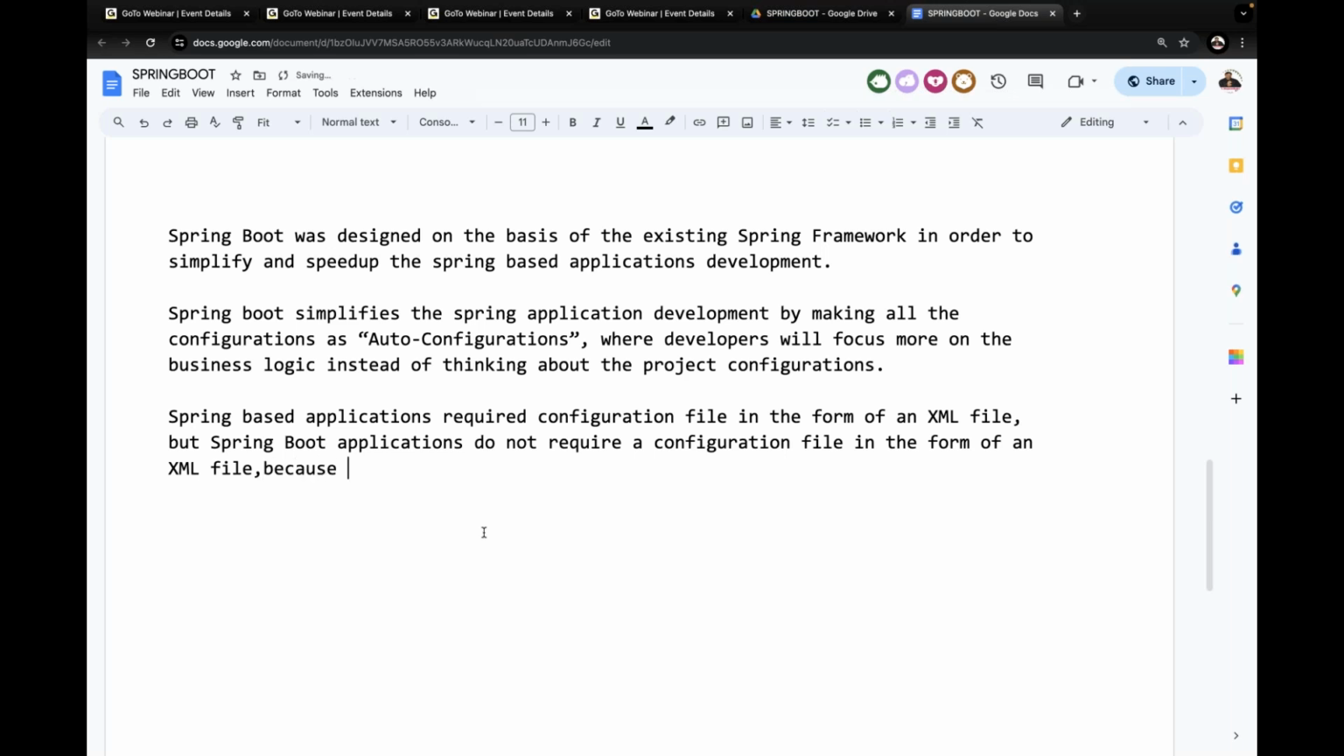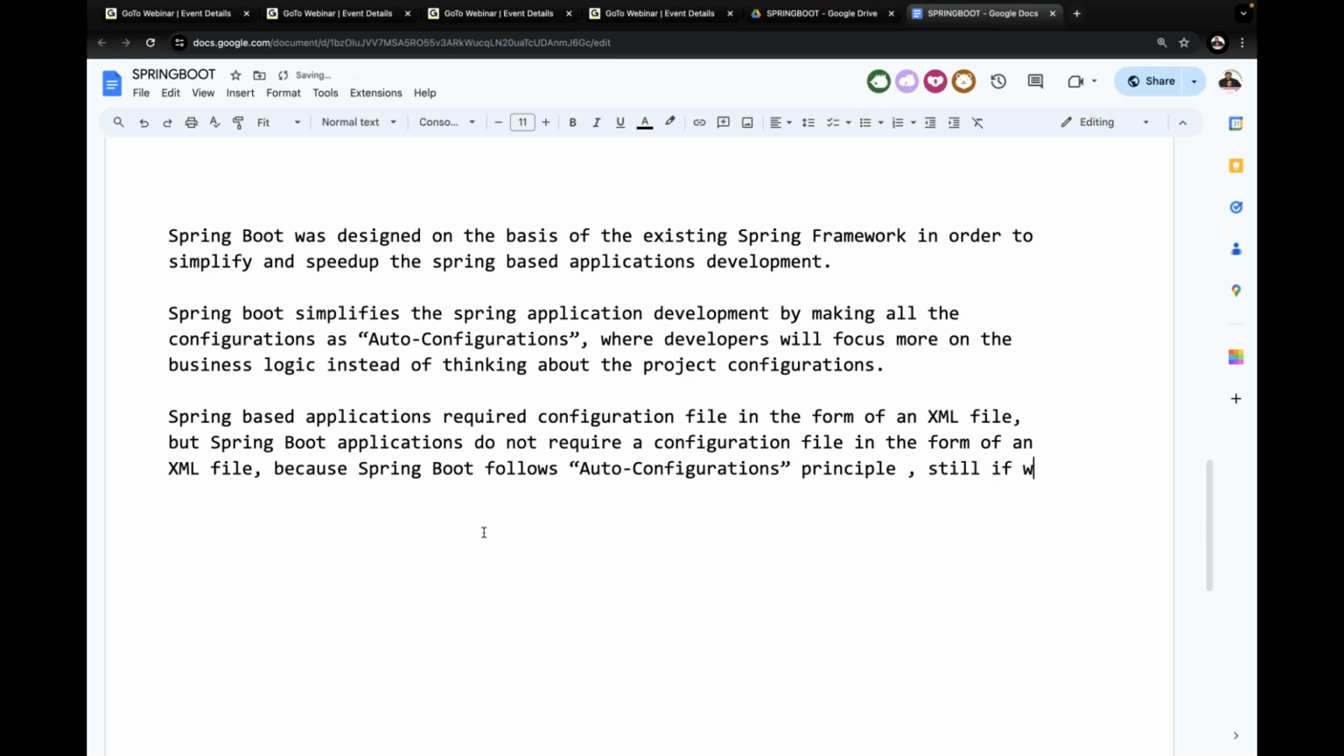Why? Because two reasons are available here. What are the two reasons? Because Spring Boot follows the auto configuration principle. So it is not required to provide configuration details explicitly, so an XML file is not required.